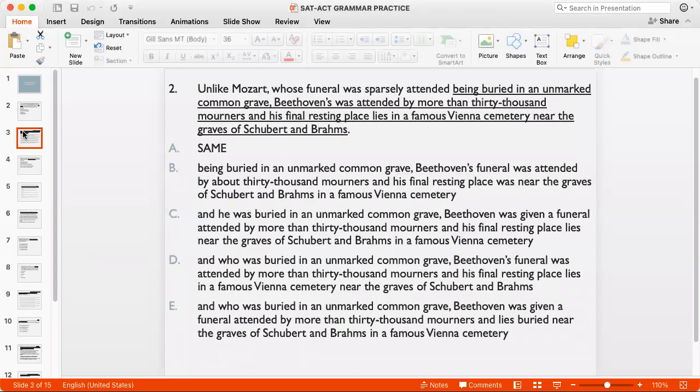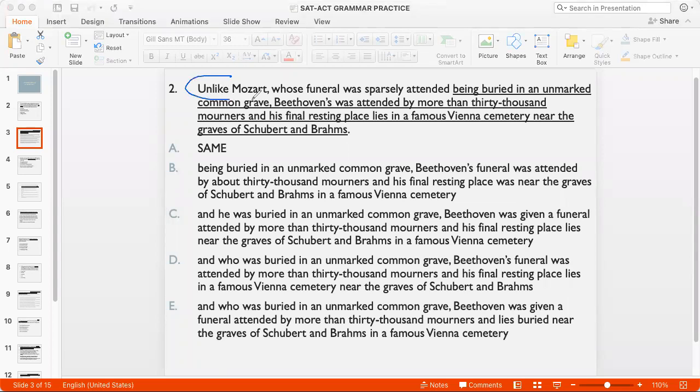Question 2. Unlike Mozart, whose funeral was sparsely attended, being buried in an unmarked common grave, Beethoven's was attended by more than 30,000 mourners, and his final resting place lies in a famous Vienna cemetery near the graves of Schubert and Brahms. Now, there are a couple of things I should notice.